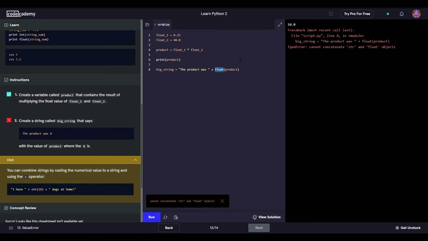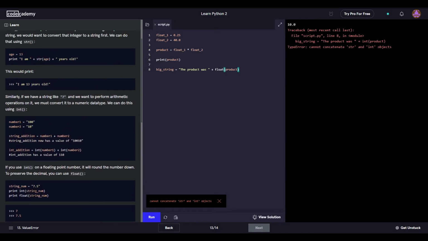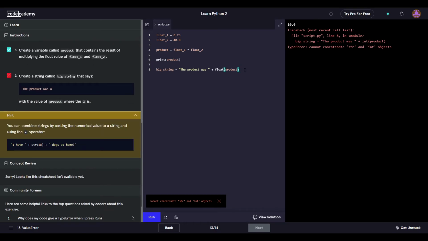Plus and then float, unless we want to do int. Oh, so no, int doesn't work. I was worried it would work, right? Because what would that mean? Then why is 18? We are using the plus. Do I have to end it with something? There's no way. There's no way.